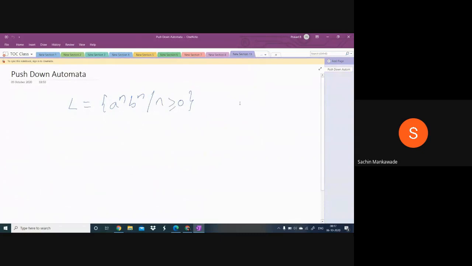Okay. Now, this language cannot be accepted by finite automata. Then which automata will accept? This language will be accepted by push down automata.